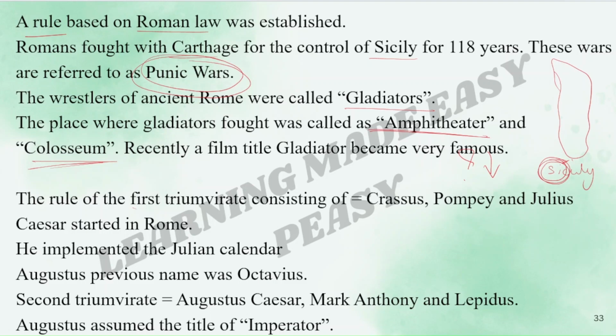The rule of the first triumvirate, consisting of Crassus, Pompey, and Julius Caesar, started in Rome. Julius Caesar implemented the Julian calendar. Augustus' previous name was Octavius. This is important. The second triumvirate consisted of Augustus Caesar, Mark Antony, and Lepidus. Augustus assumed the title of Imperator. Again, important.